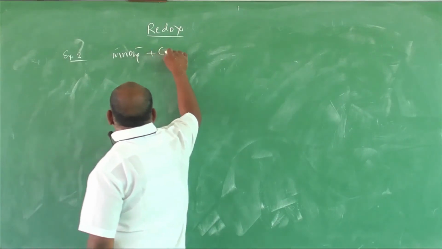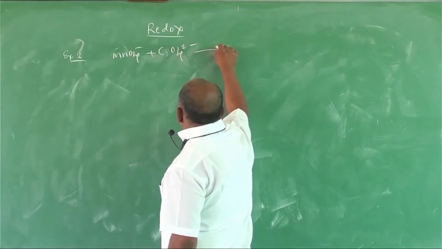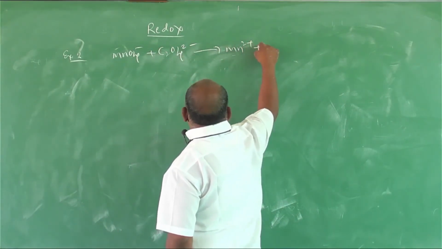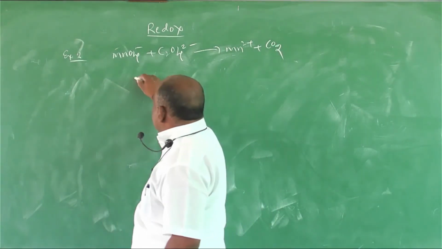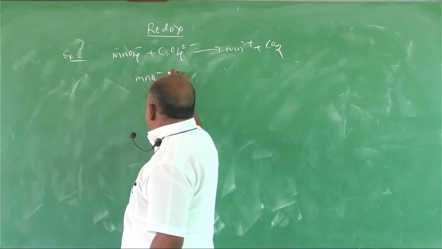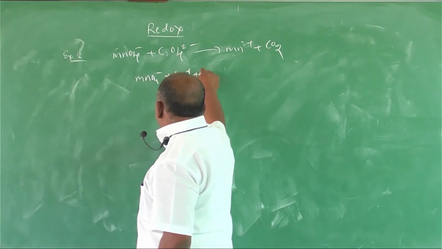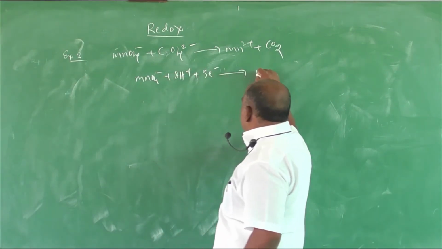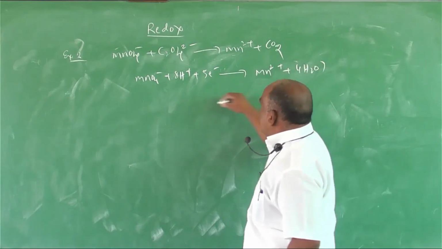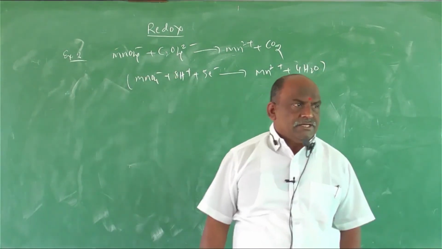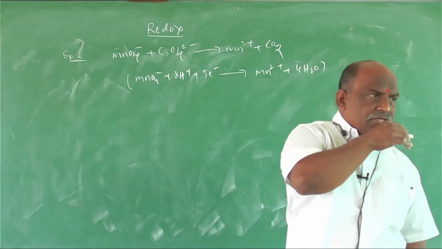MnO4 minus plus C2O4 2 minus gives rise to Mn2 plus and CO2. First equation: MnO4 minus plus 8H plus 5 electrons gives rise to Mn2 plus 4H2O. This is the standard balanced equation, for the half reaction.